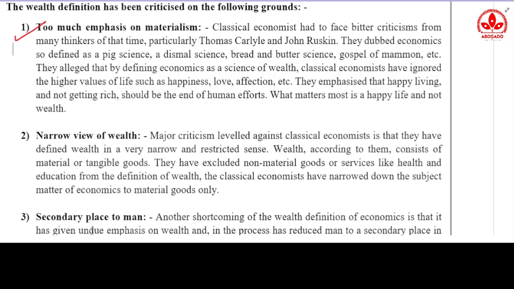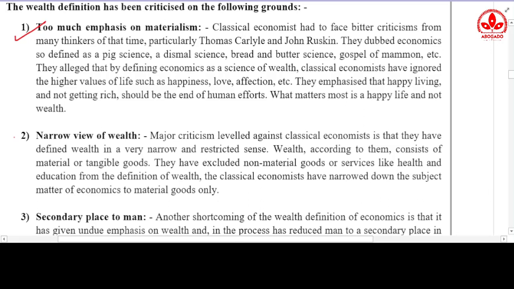So this was the first criticism which was given by the criticizers of the wealth definition, that economics is such a materialistic view that the other things which are also important apart from wealth are being ignored.